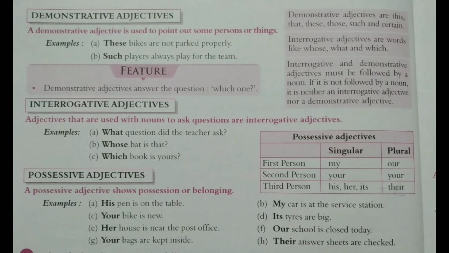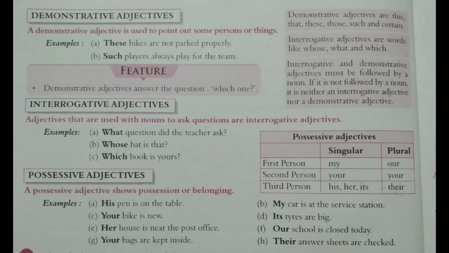In all three sentences, the sentence starts with a question word: what, whose, and which. So what, whose, and which are interrogative adjectives. And always remember, these adjectives come just before the noun. Demonstrative adjectives and interrogative adjectives both come just before the noun.